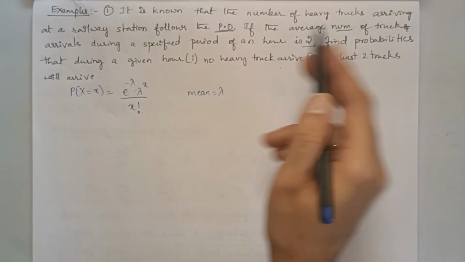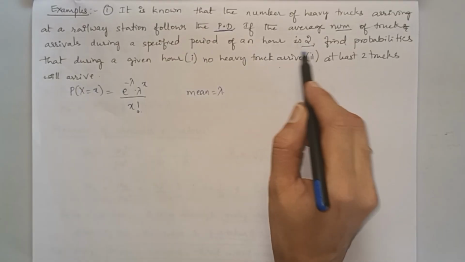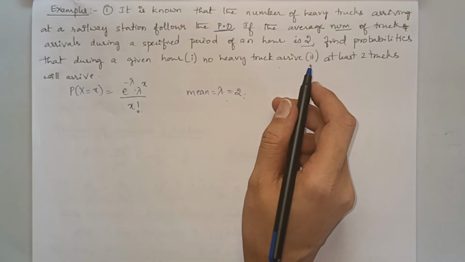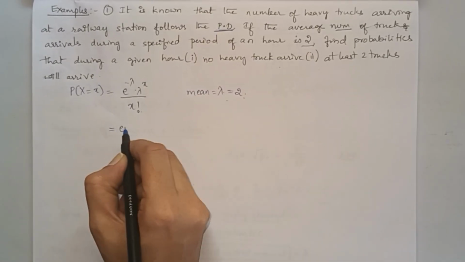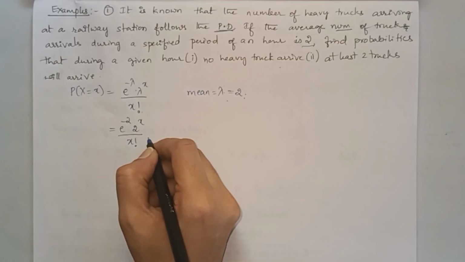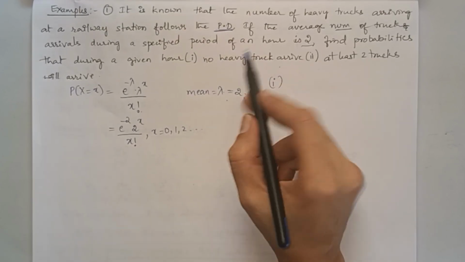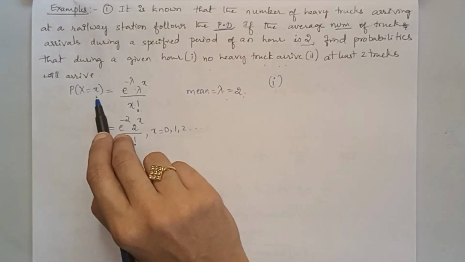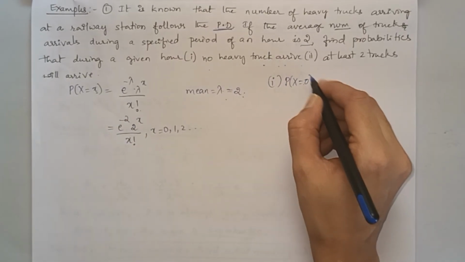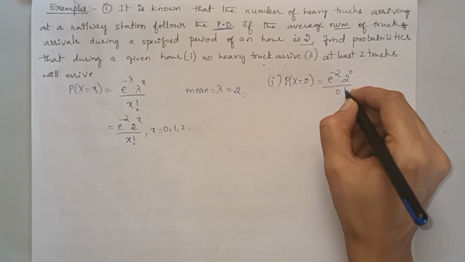Here they have given that the average number of truck arrivals during a specified period of an hour is 2. So average equals 2. That is nothing but lambda equal to 2. Therefore, this probability mass function becomes e power minus 2 into 2 to the power x divided by x factorial. X can take values 0, 1, 2 and so on. What is the first question? No heavy truck arrives, so x equals 0. Number of successes equals 0. So it is e power minus 2 into 2 to the power 0 divided by 0 factorial.